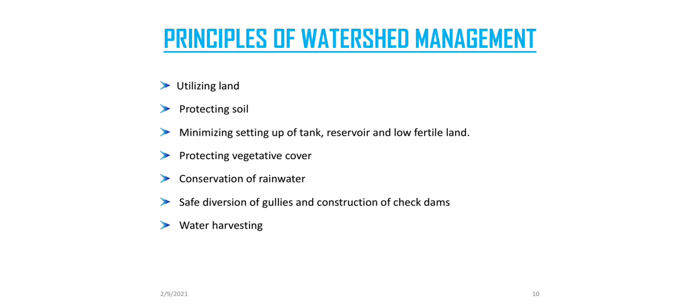Principles of watershed management: utilizing land based on its capacity, protecting the top fertile layer of soil, minimizing the setting up of tanks and reservoirs on fertile land, protecting vegetative cover throughout the year, safe diversion of gullies and construction of check dams for increasing groundwater recharge, and the last one is water harvesting for supplemental irrigation.